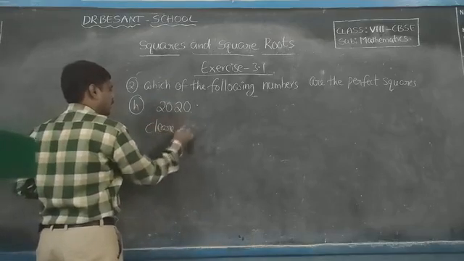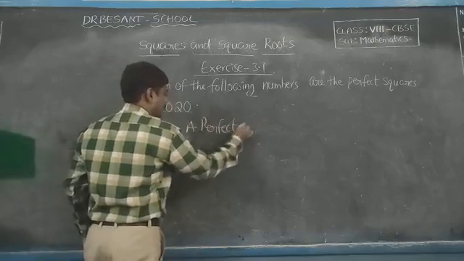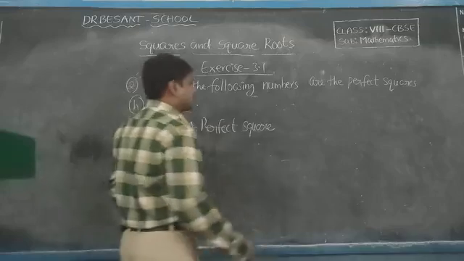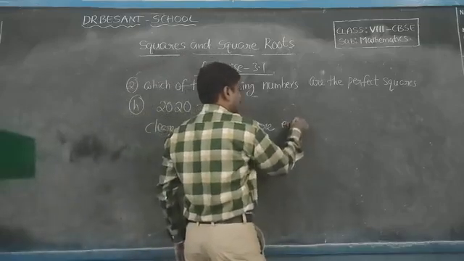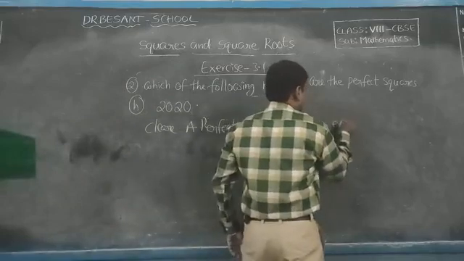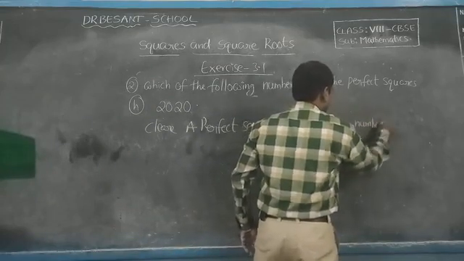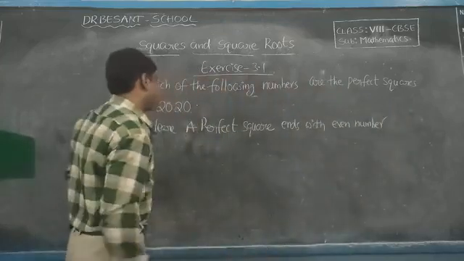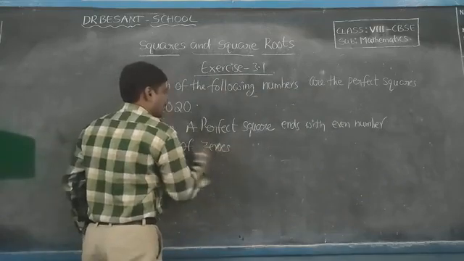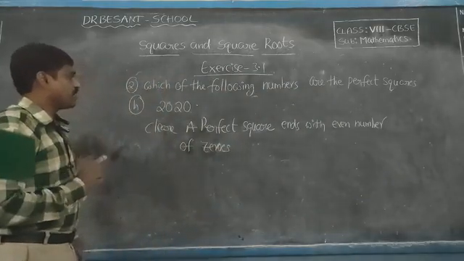Clearly, a perfect square ends with an even number of zeros, not an odd number of zeros.